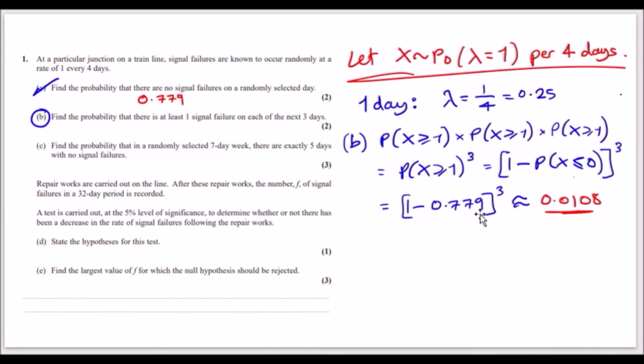Plug it in, so 1 minus this to the power 3 will give us the result we need, which is about 1%. So that's actually a 1% chance of happening in the next 3 days. Yeah, and let's go to part C.